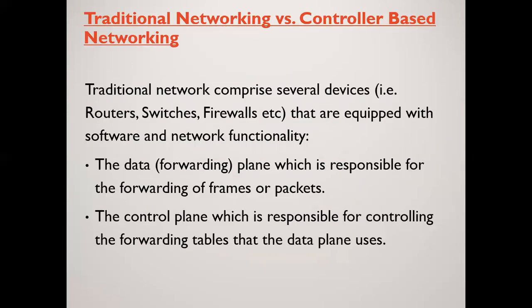The traditional networking versus controller-based networking is, in traditional network, it comprises of several devices, that is routers, switches, firewalls, etc., that are equipped with software and network functionality. There are two planes, data plane and control plane. The data plane, also called forwarding plane, is responsible for the forwarding of frames or packets, whereas the control plane is responsible for controlling the forwarding tables that the data plane uses. So in the traditional networking, the traditional architecture was based on two planes, data plane and control plane.